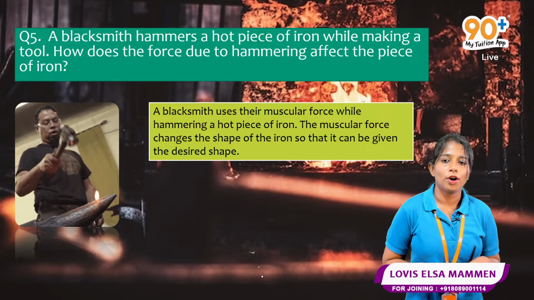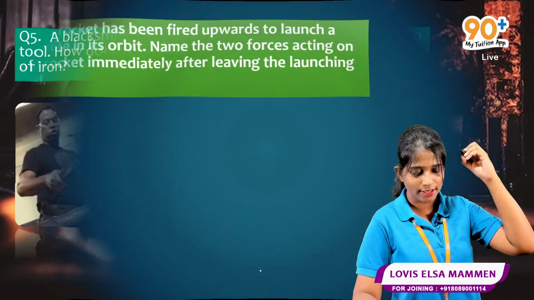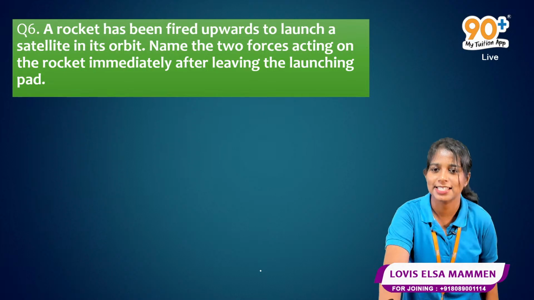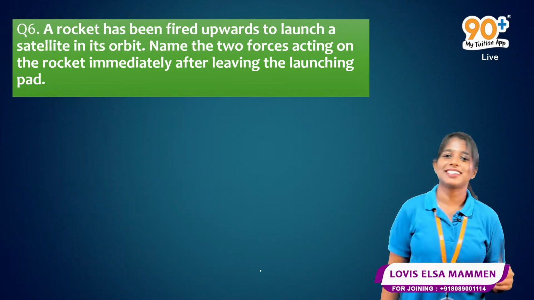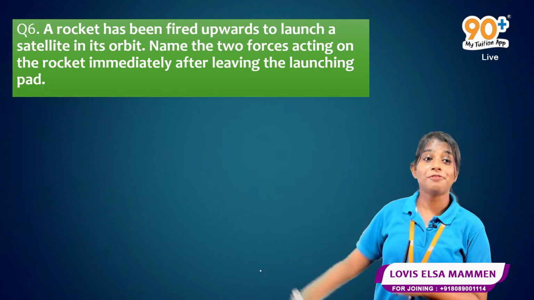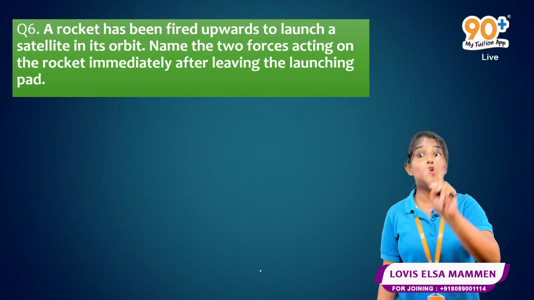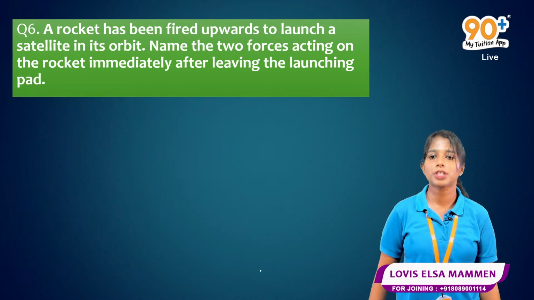Okay, so now it's time for the 6th question. A rocket has been fired upwards to launch a satellite in its orbit. Name the 2 forces acting on the rocket immediately after leaving the launching pad.